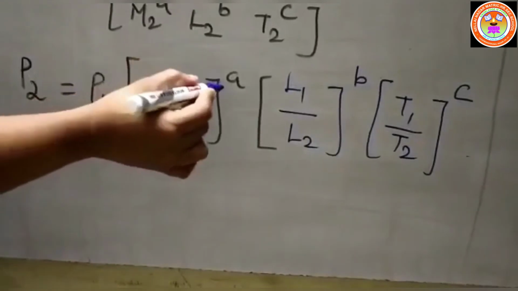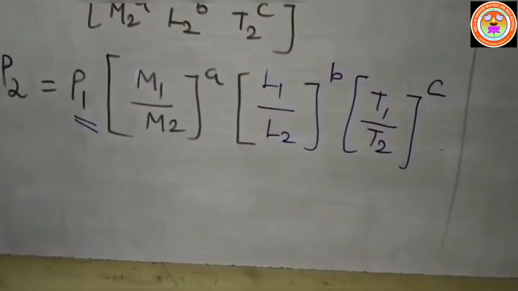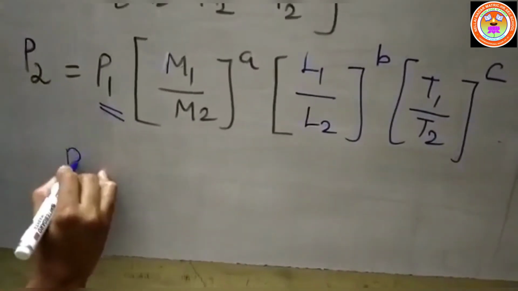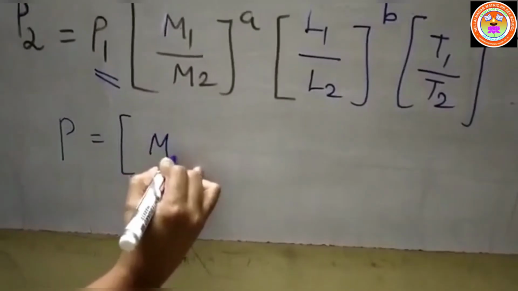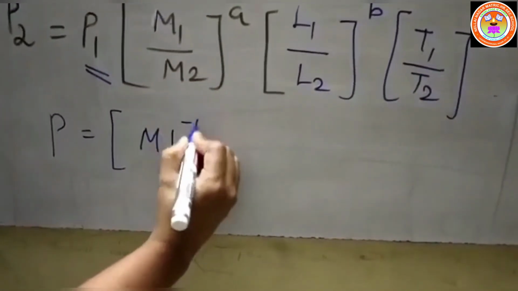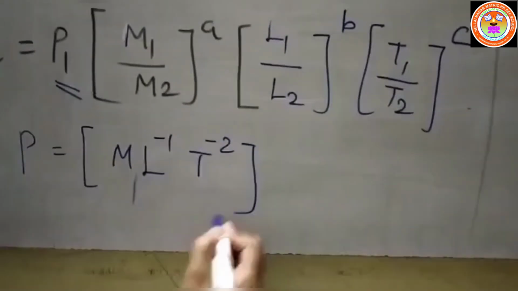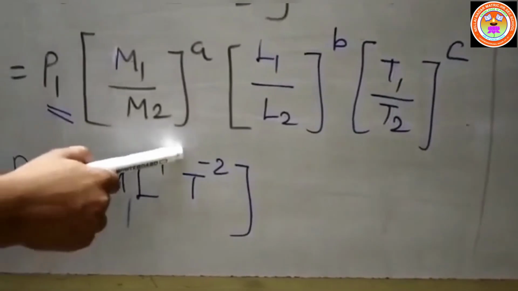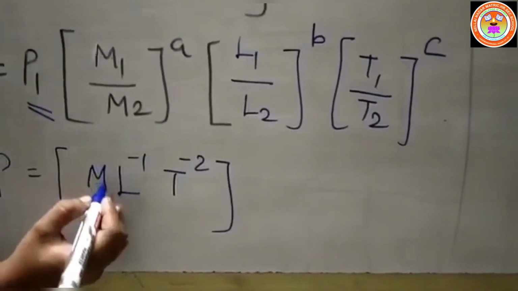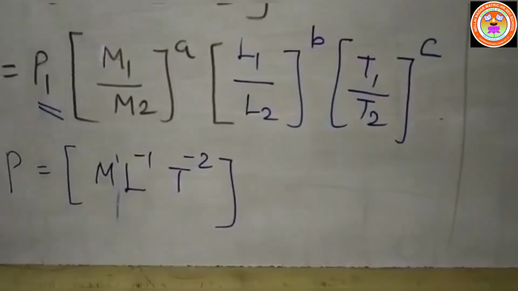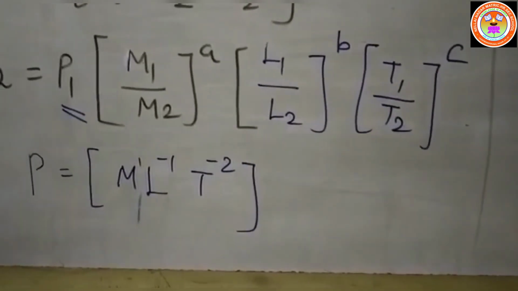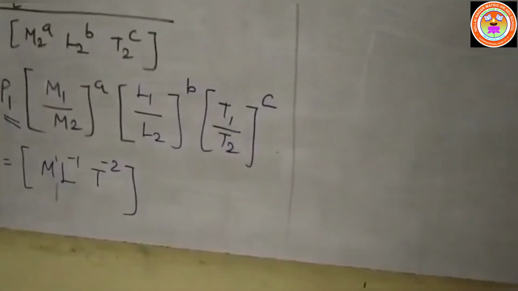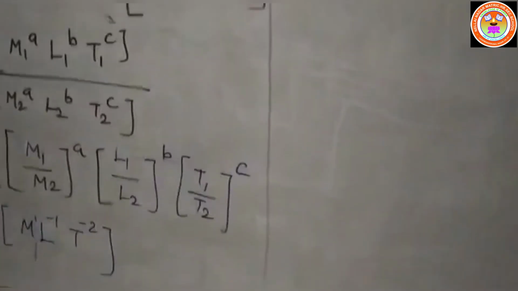So first we have to find the values of a, b, c by comparing with the pressure dimensional formula. What is the dimensional formula for pressure? That is P is equal to M L power minus 1 T power minus 2. Comparing the powers, if the number is not given, it is understood the value is equal to 1 only. So P is equal to M L power minus 1 T power minus 2. Now we have to compare the powers and obtain the a, b and c values.